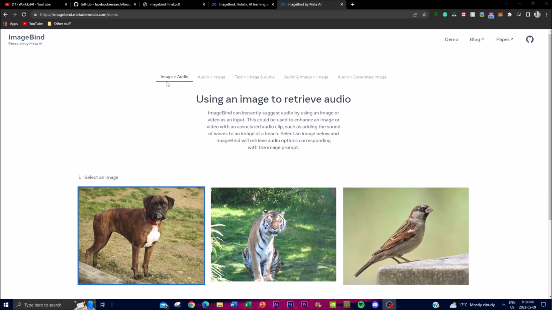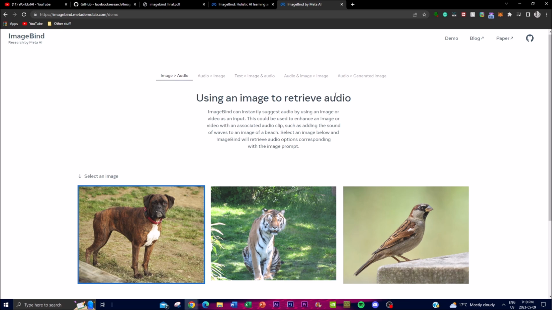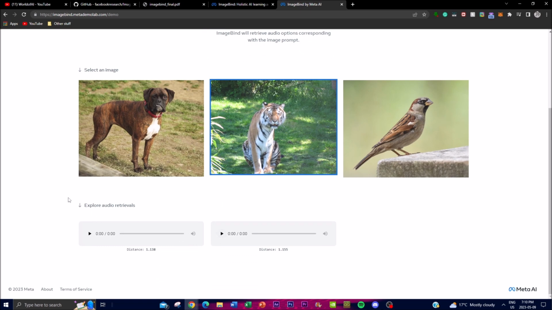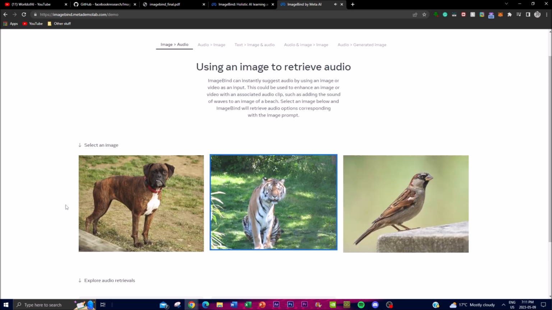Now we can see there's an image to audio representation, where you use an image to retrieve audio. So they give you an image which you can select. For example, I'm going to select this tiger. It then outputs an actual audio that is depicted from this image, which is insane. Now that is absolutely insane.